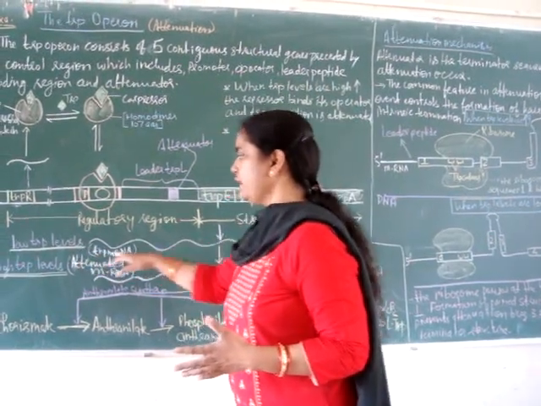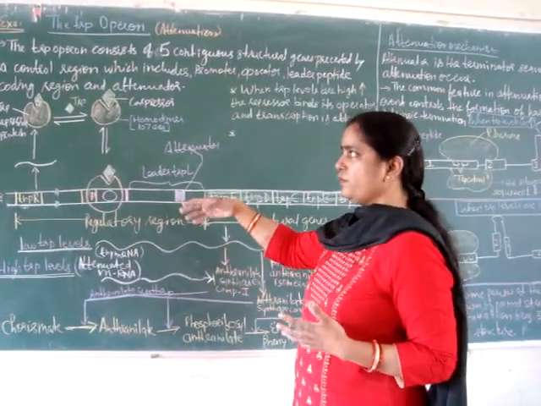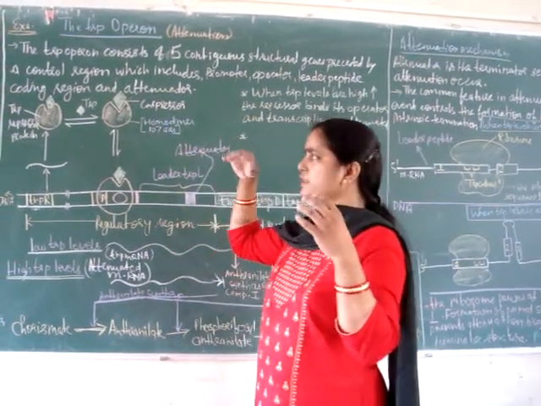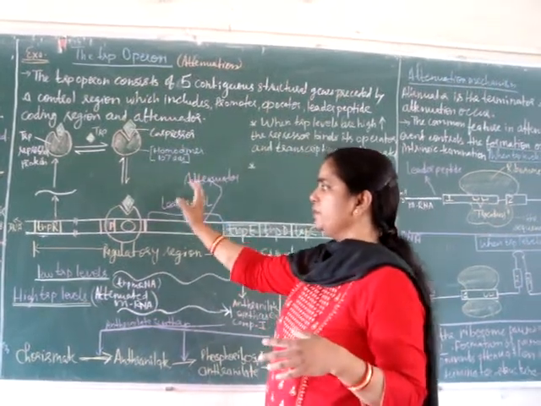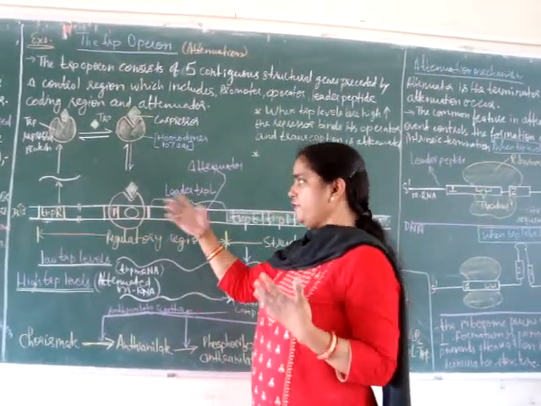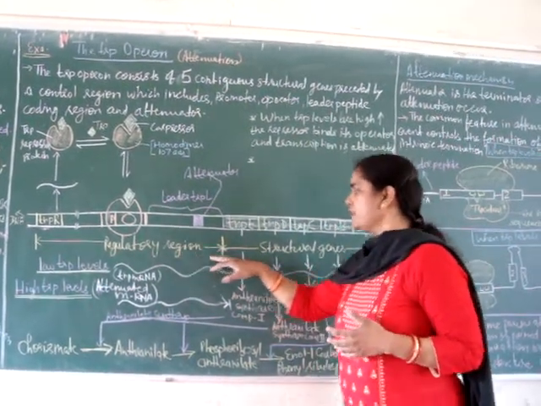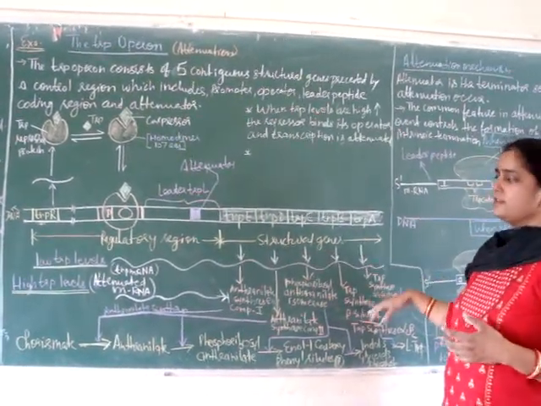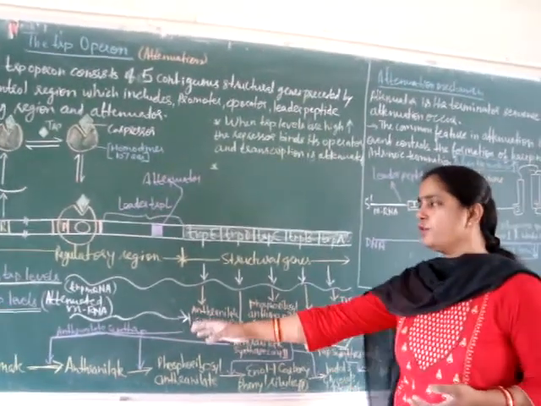When low tryptophan levels are there, sufficient tryptophan molecules will not bind with the repressor protein, so the repressor cannot efficiently bind to the operator DNA, so there is transcription of all the structural genes, and then there is formation of tryptophan from chorismate.